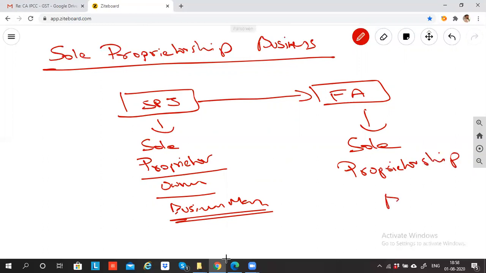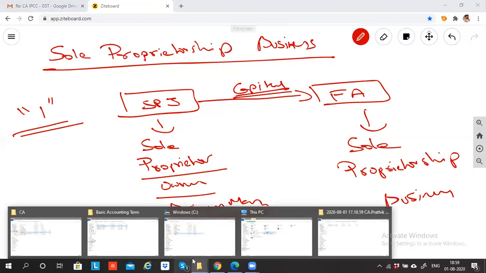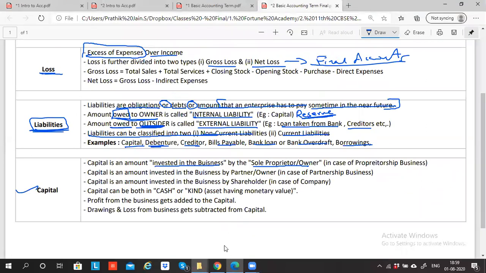So sole proprietorship means what? Only one owner. So when SPJ invests money in Fortune Academy, it is called capital. It is called sole proprietor's capital. Capital is an amount invested in the business by the sole proprietor or the sole owner in case of a proprietorship business. This is the first point. Any doubt in this first point?